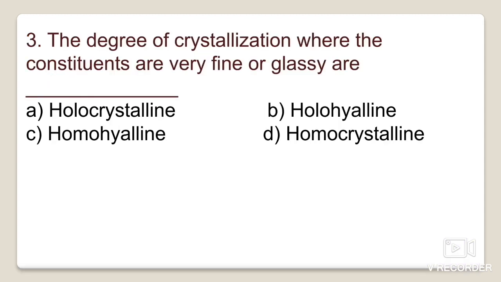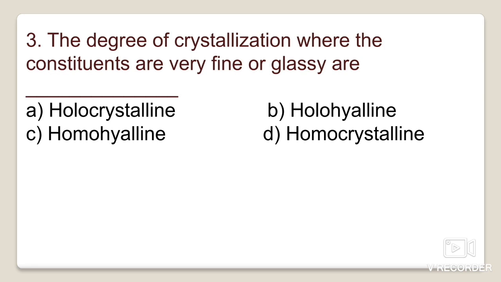Next question is: the degree of crystallization where the constituents are very fine or glassy are known as: holocrystalline, holohyaline, homohyaline, or homocrystalline. The texture of igneous rocks has been classified on several bases, and one basis is the degree of crystallization.